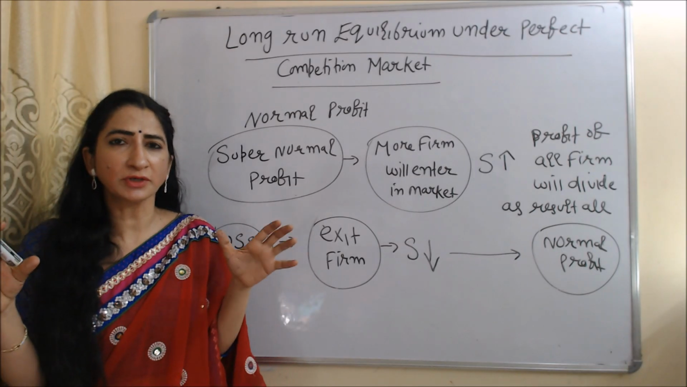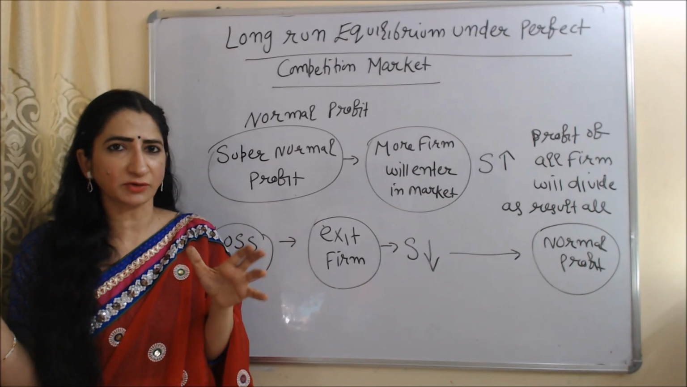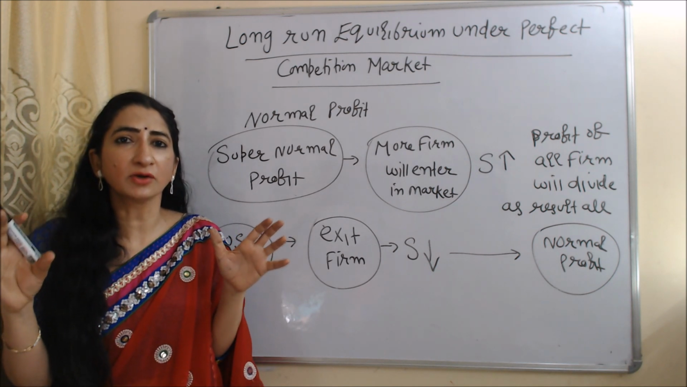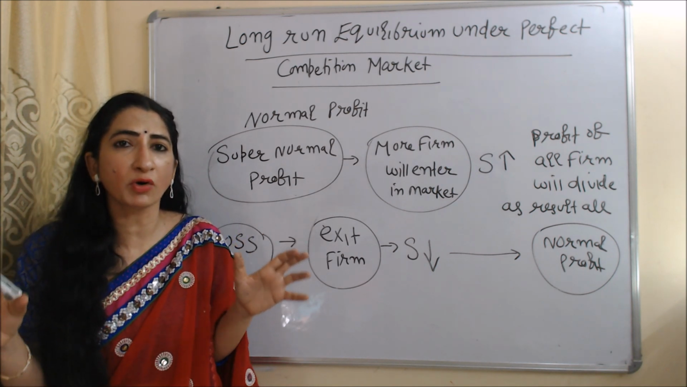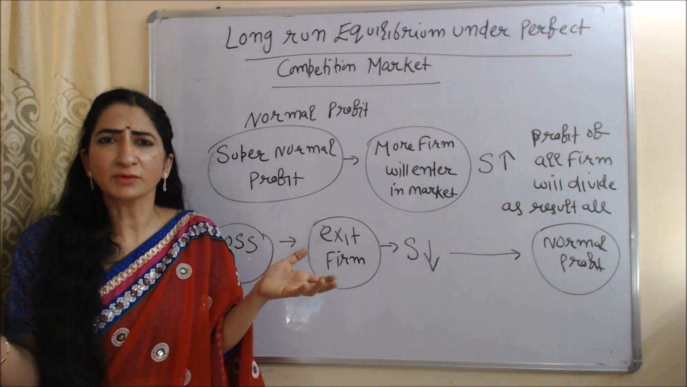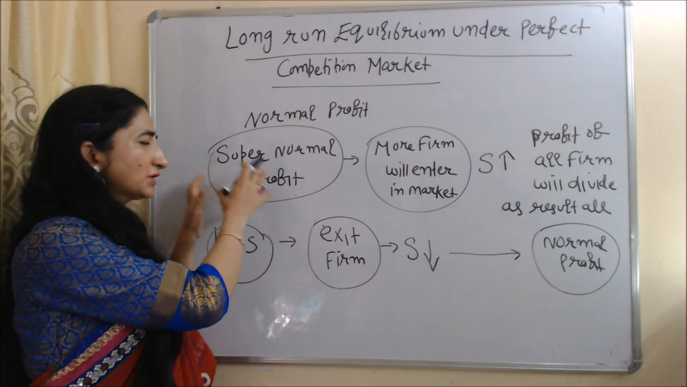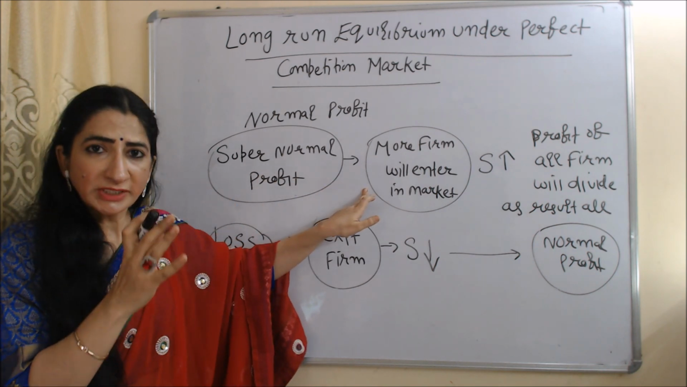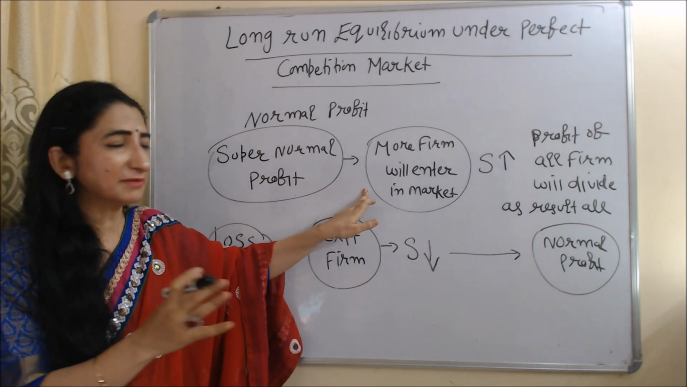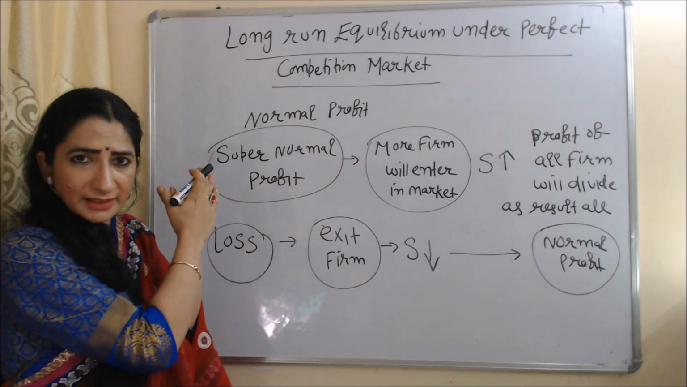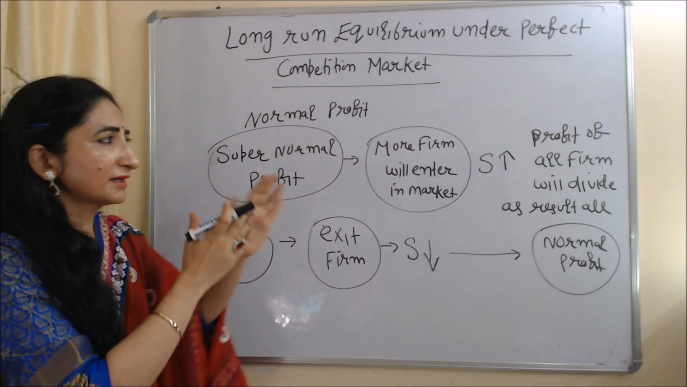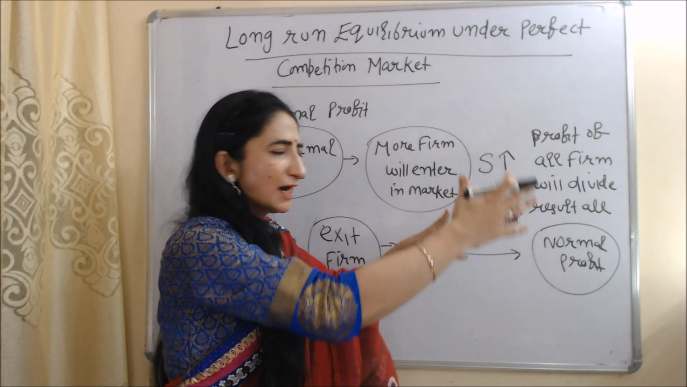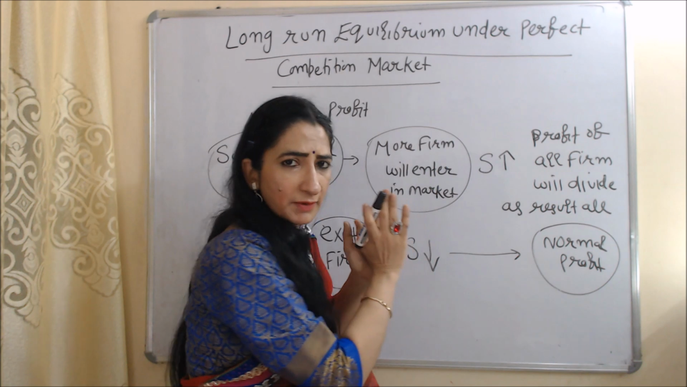Now we are going to talk about long run equilibrium under perfect competition market. Under perfect competition market, in the long time period, firms always get a normal profit. But why? Suppose in the short time period, firms are getting supernormal profit. But seeing their supernormal profit, in the long time period more firms will enter the market. As more firms enter the market, supply will increase. As a result, the profit of all firms will be divided. So all firms will come to normal profit.